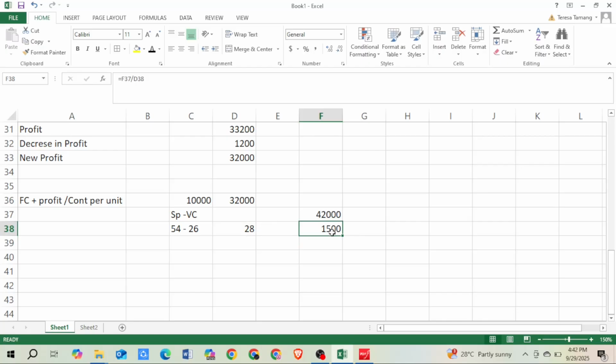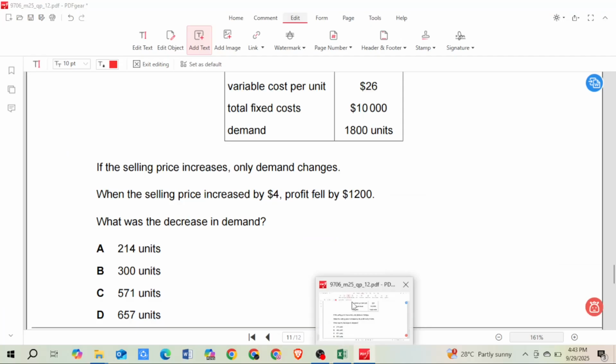So now if the selling price increases, profit decreases, and we will be able to sell only 1500 units. Okay, so the question was asking us what was the decrease in the demand. Before it was 1800, now only 1500 units could be sold, so a loss of 300 units. So the correct option is B.